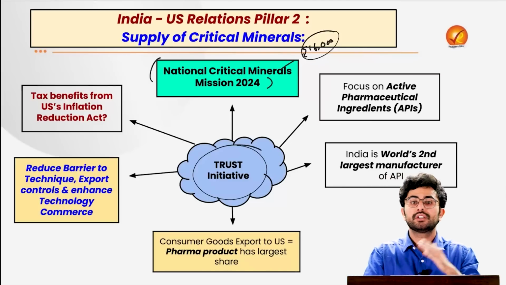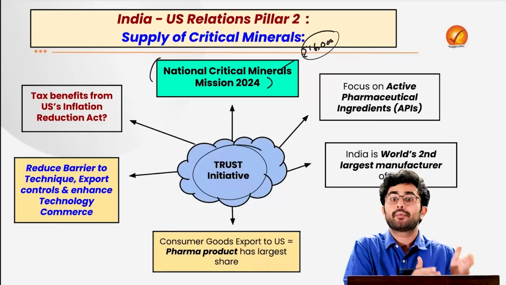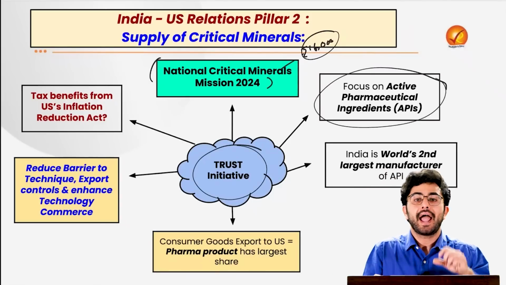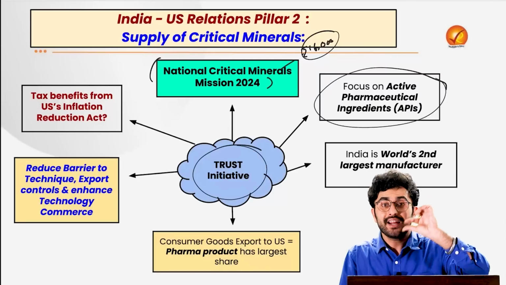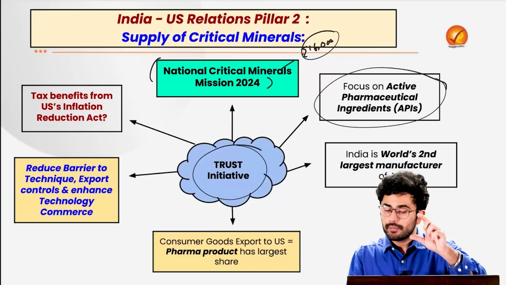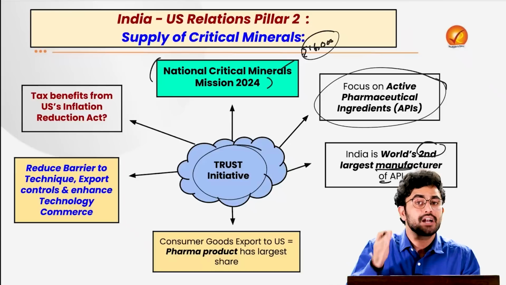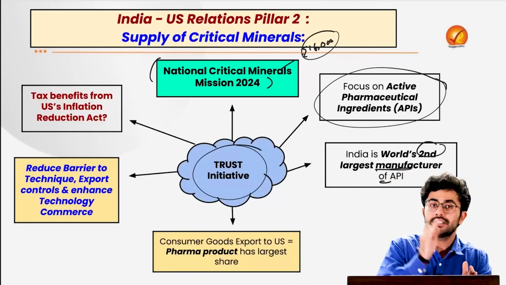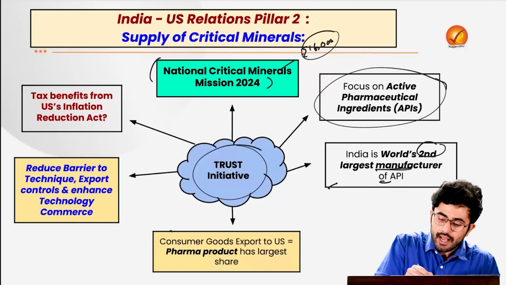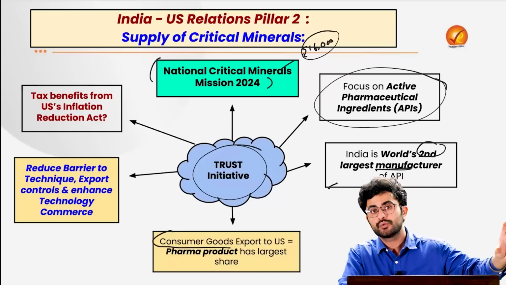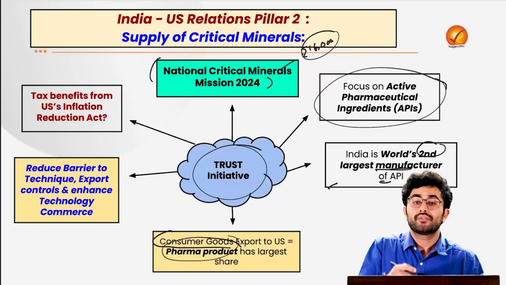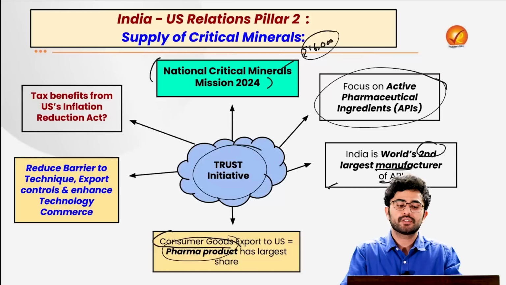For example, you can recall how in the previous analysis we were discussing the various fabrication companies for semiconductors which have been set up by Tata. Then there is also focus on active pharmaceutical ingredients, and remember, to create these APIs, such rare earth elements are very important. And remember that India is currently the world's second largest manufacturer of active pharmaceutical ingredients, just after China. So it is going to help us there as well. The idea is that in the consumer good exports which we sell to the US, the largest share is formed by pharma products. So it will further give impetus to our trade with the US as well.